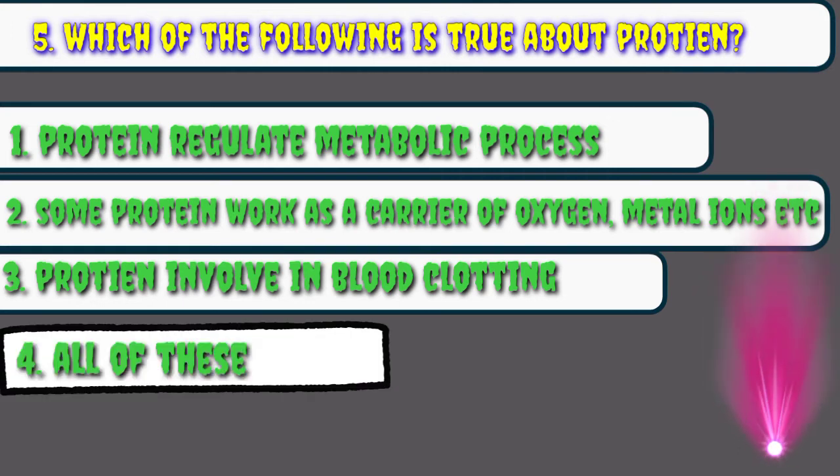Friend, hormone and enzyme regulate metabolic process, and we know that hormone and enzyme are protein in nature. There is also some protein like hemoglobin which act as oxygen carrying in human blood. There is also some protein like fibrin involved in blood clotting which prevent loss of blood after injury. So our correct option is all of these, because all these sentences are true about protein.